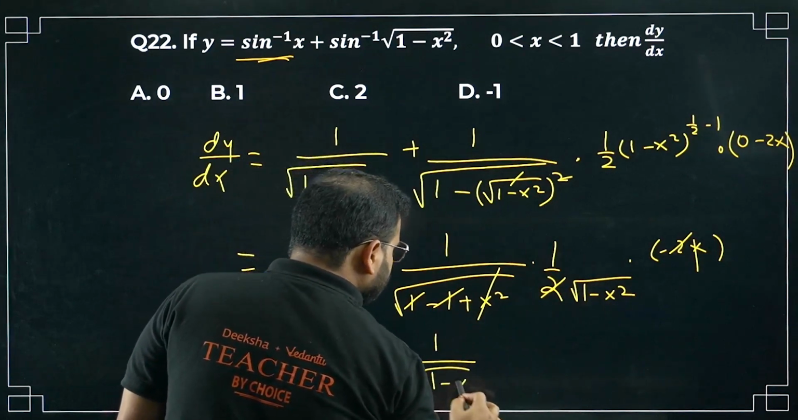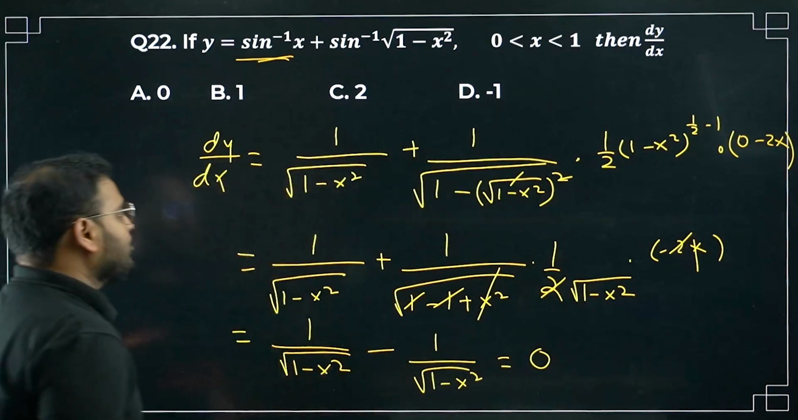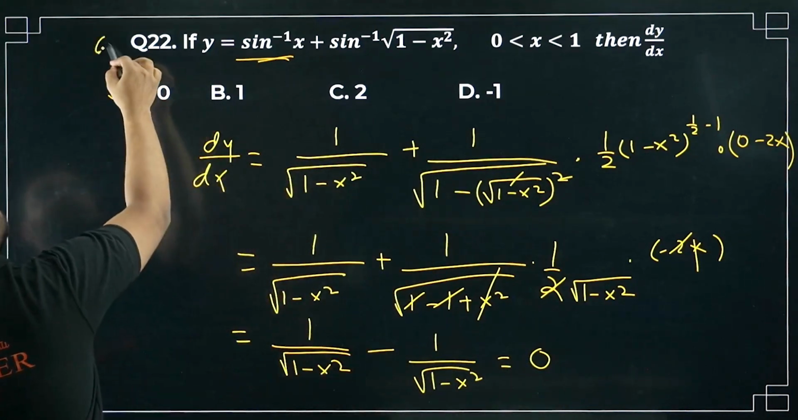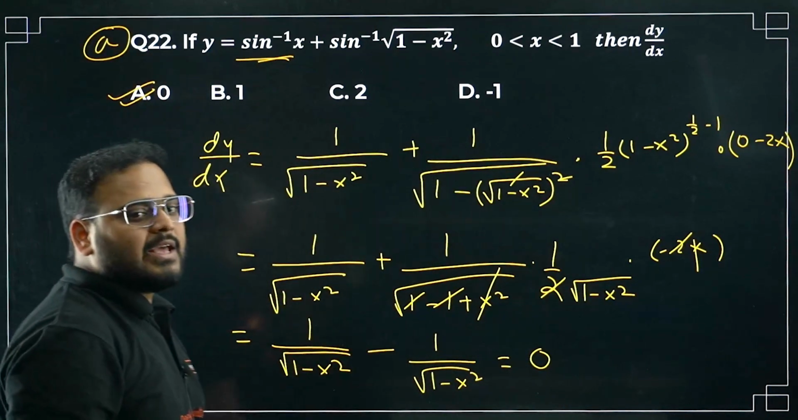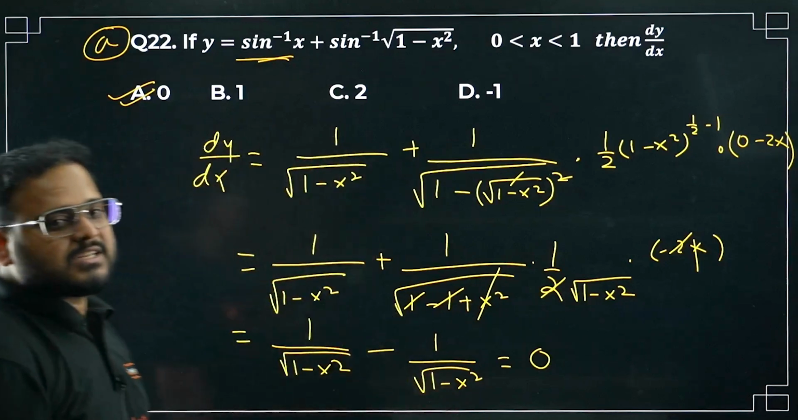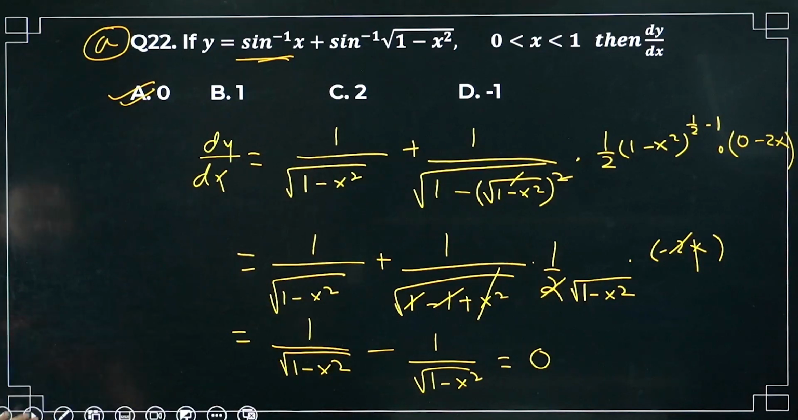Root of 1 minus x square. What is the answer? Simply 0. Option A is accurate, sir. Option A is correct. Please check. This is clear. Moving on to question number 23.